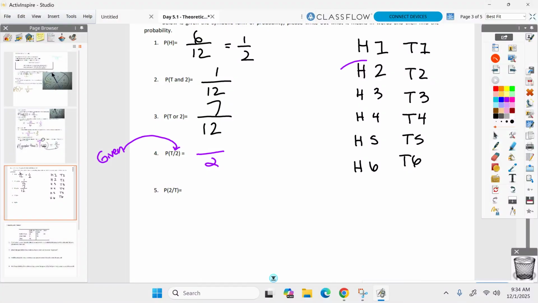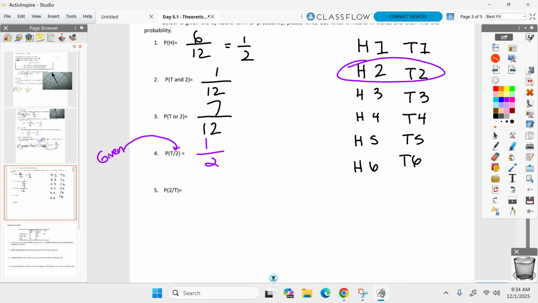You only have 2 options. I know I already spun a 2. Out of those 2 options, how many contain a tail? Only 1. So you have a 1 out of 2 shots of getting a tail given it's a 2. We okay? The given ones catch kids.